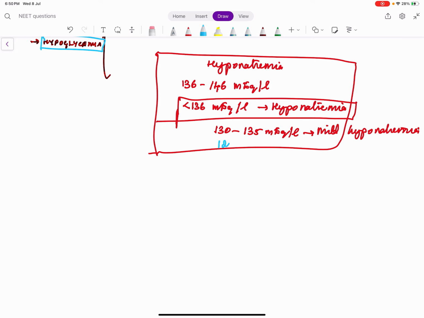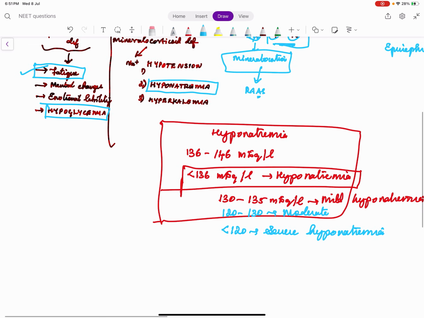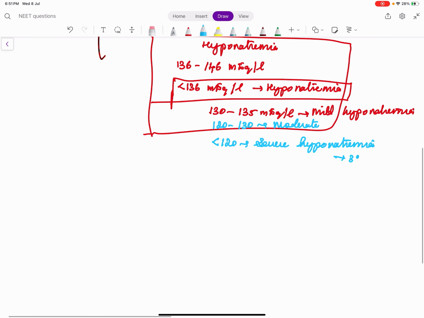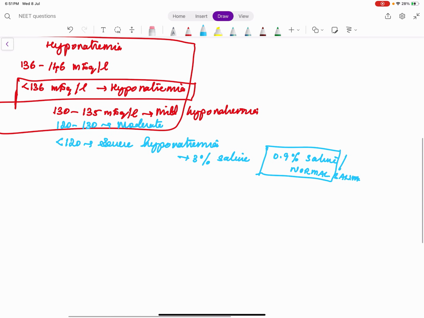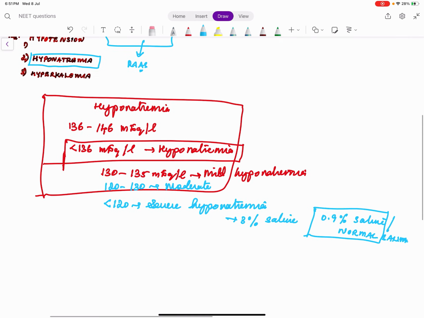When the value is between maybe 120 to 130, it is moderate. The textbook references vary. Some books say it is 125. When it is less than 120, it is definitely severe hyponatremia. Severe hyponatremia is one indication for giving 3% saline or hypertonic saline. The normal saline which we commonly use in our ward is 0.9% saline, also called normal saline. 3% saline is called hypertonic saline. We'll discuss this in the next question.